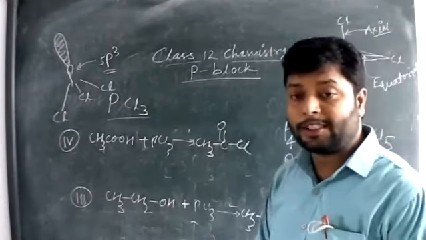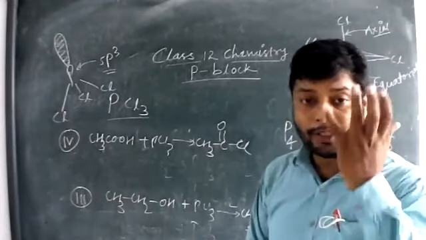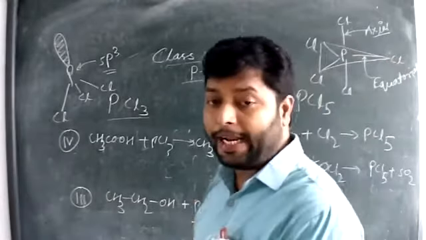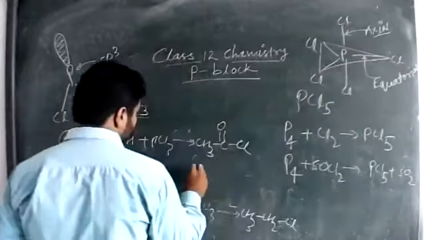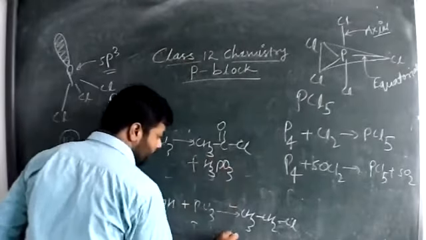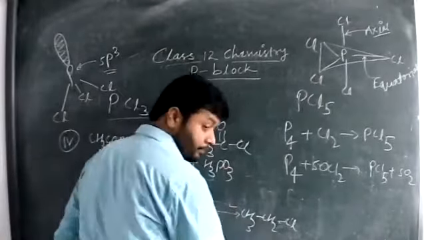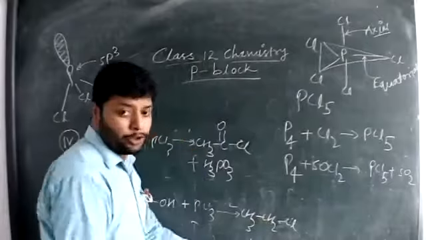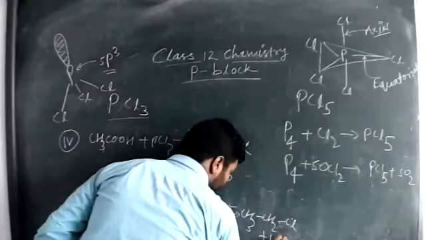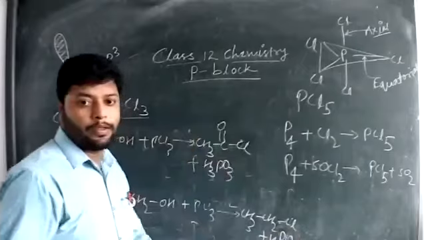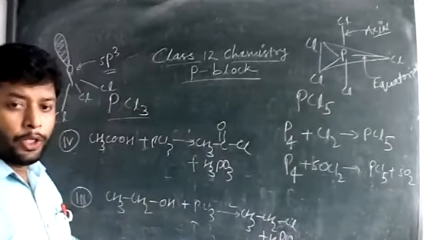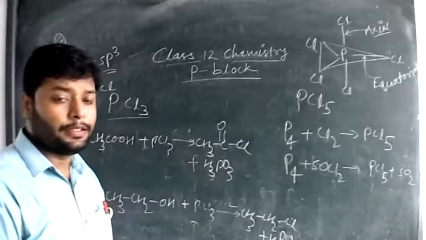And next product will be the phosphorus acid, H3PO3. The phosphorus acid. Here also H3PO3 will be formed. Here also H3PO3 will form. Look at the concept of reaction.